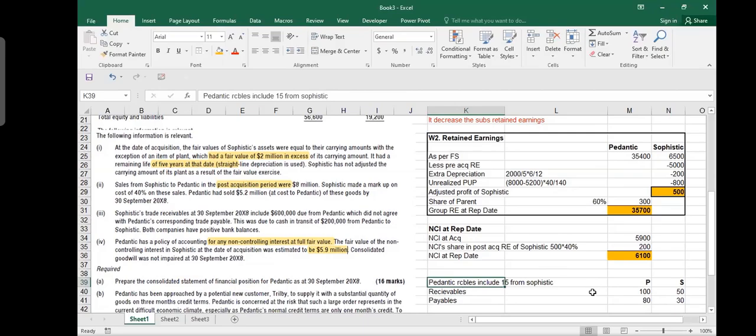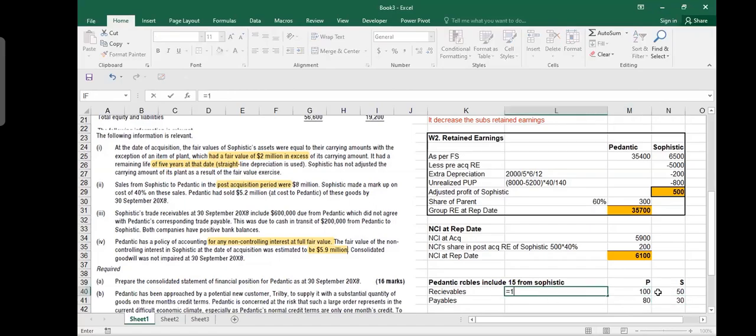You should subtract it. It means that this $15 is included in this 100 of Pedantic receivables, and this $15 is included in the payable of Sophistic. So Pedantic is showing it in receivables, Sophistic is showing it in payables. So group receivables will be 100 plus 50 minus 15, and group payables will be 80 plus 30 minus 15. So 15 you subtract from total receivables and 15 from total payables. Am I clear? Yes, sir.